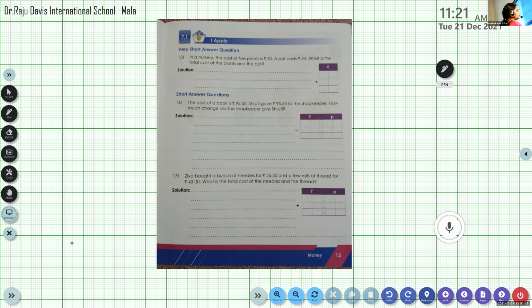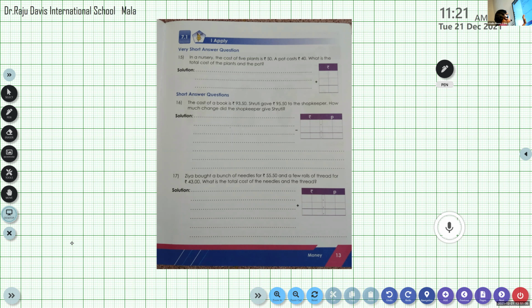Ma'am, mother joined late. It's okay, we just started only. Question number 17. Please listen. Sia bought a bunch of needles for rupees 55, 50 paise and a few rolls of thread for rupees 43. What is the total cost of the needles and the thread?